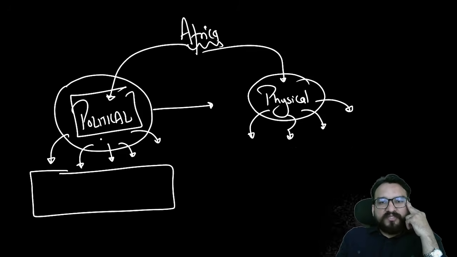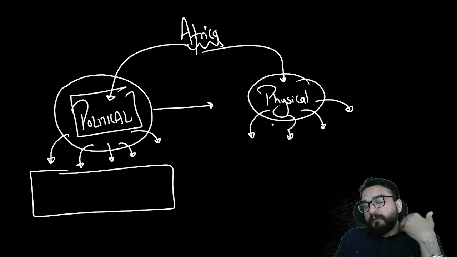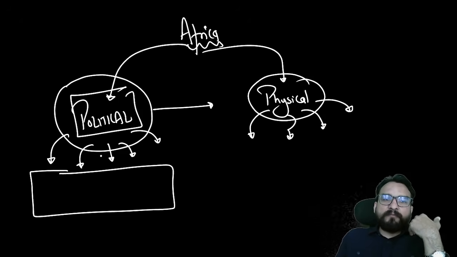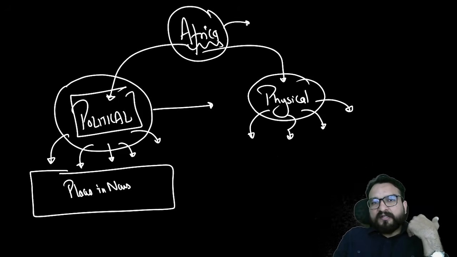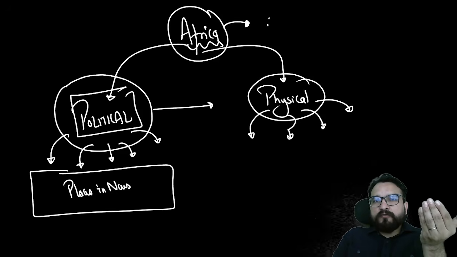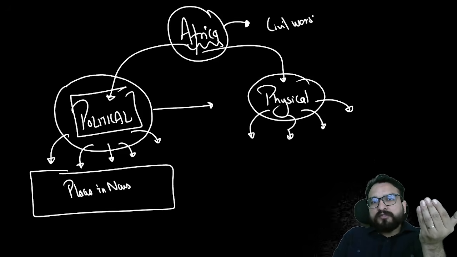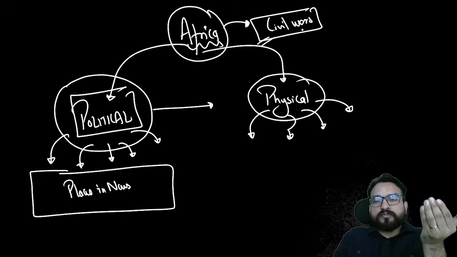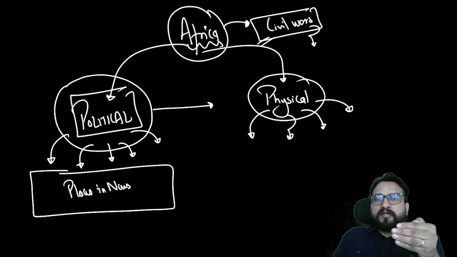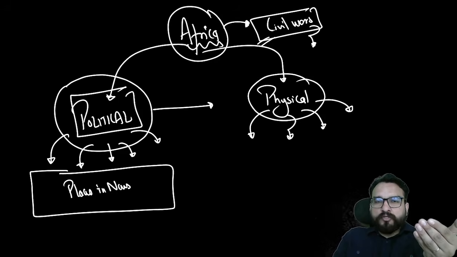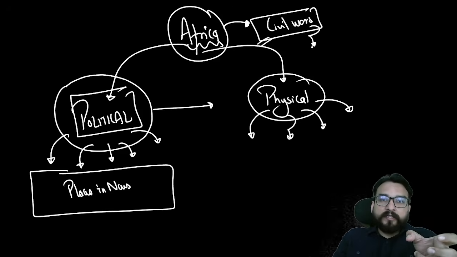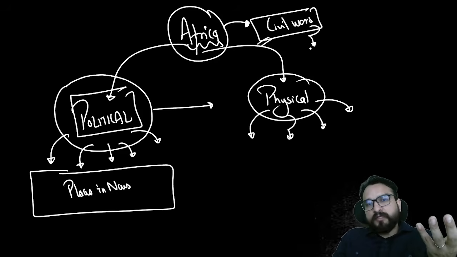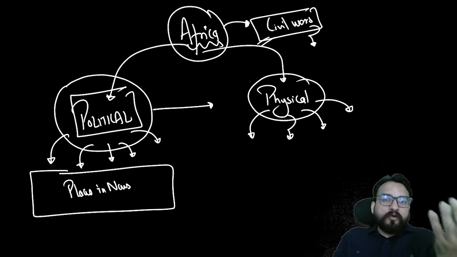So this political feature we will be understanding, and on the physical features we will put the stress later. First understanding will be the political feature, where we will be seeing the places which have been present in the news too, because the African region is the most chaotic region, where you will find more civil wars. Apart from the Middle East too, civil wars are going on. The problem here is there are a lot of countries and a lot of civil wars going on. A lot of terrorist groups, a lot of anti-government groups, and a lot of tribal groups you will find over here. So all that we have to absorb, right?